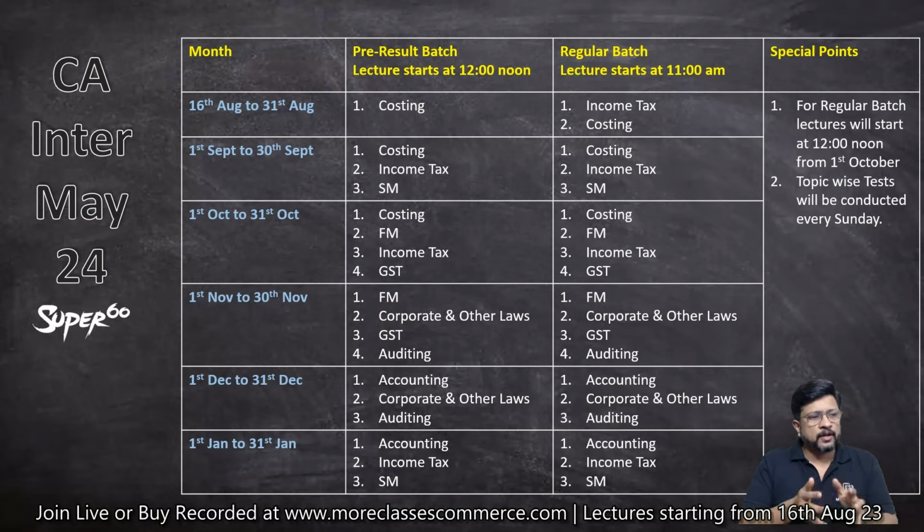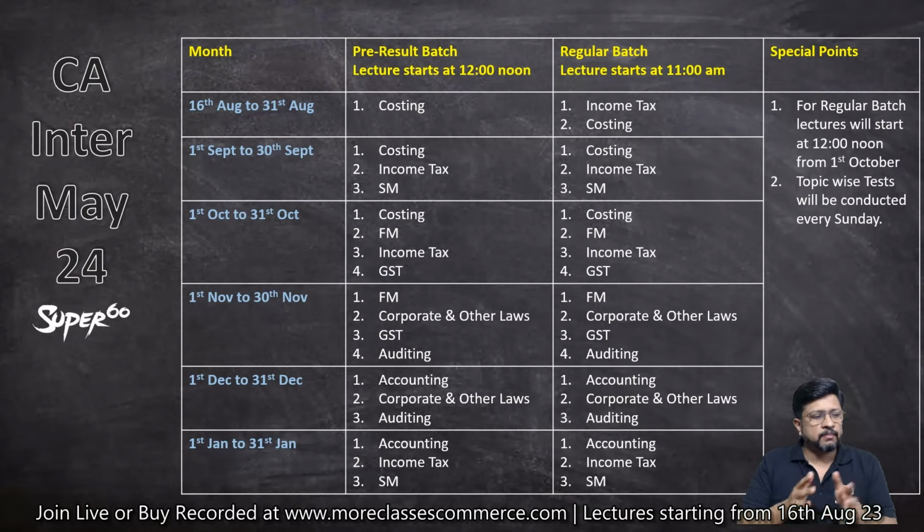From 1st October to 31st of October, somewhere around 10th of October or 15th of October, I'll be completing my costing syllabus and then I'll start with financial management. Along with that, the GST subject will also be started in the month of October itself. Then from 1st of November to 30th of November, my financial management subject will get over. At the same time, the subject of corporate and other laws will start, as well as auditing. GST will get completed somewhere around 10th of November or maybe 15th of November.